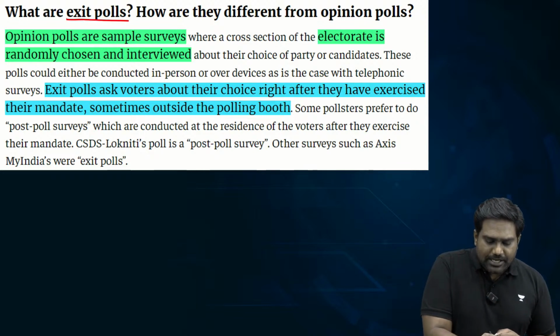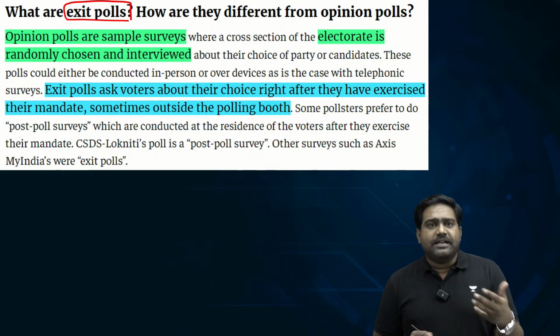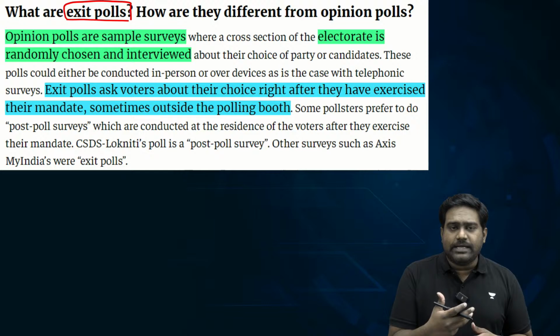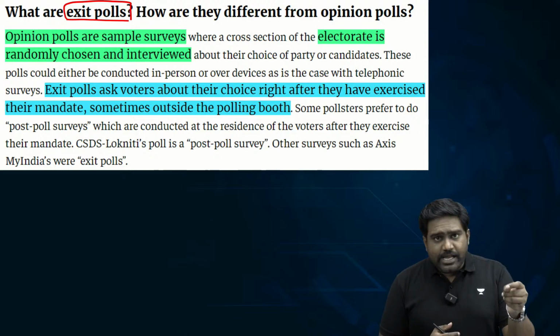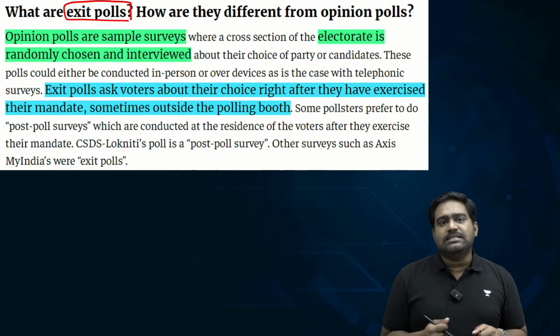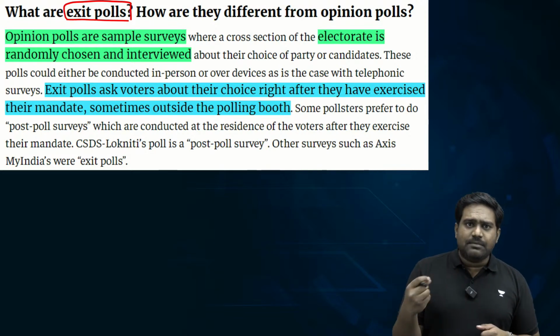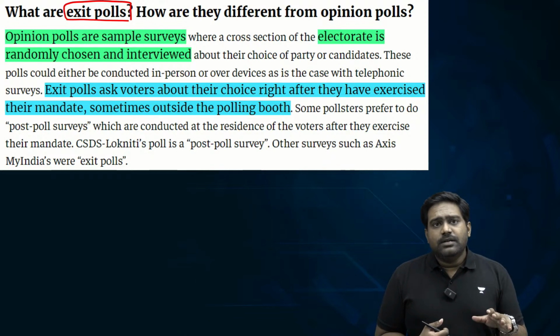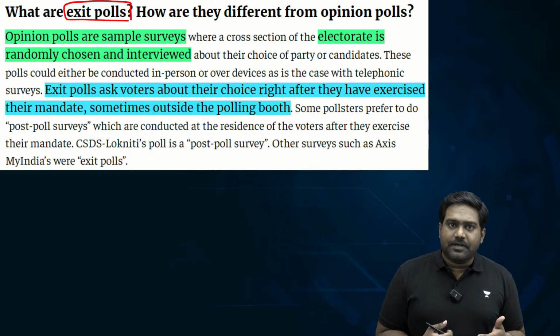Exit polls are essentially surveys or sample surveys which are conducted right outside the polling booth or right after the voting has taken place, in order to capture the mood of the electorate. A sample size amongst the electorate is chosen by the media outlets or the think tanks which are conducting these exercises. So it is essentially a sampling survey.